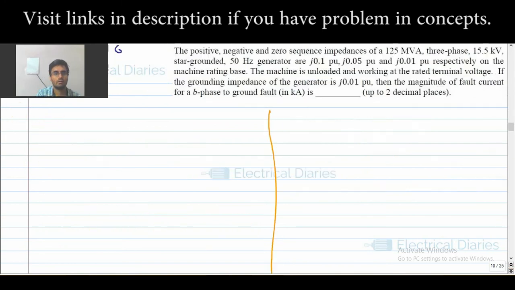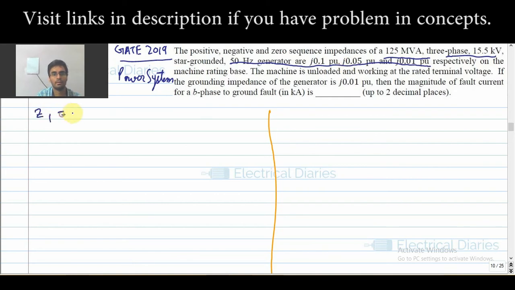GATE 2019 power system. The positive, negative and zero sequence impedances of a 125 MVA 3-phase 15.5 kV 50 Hertz generator are given.